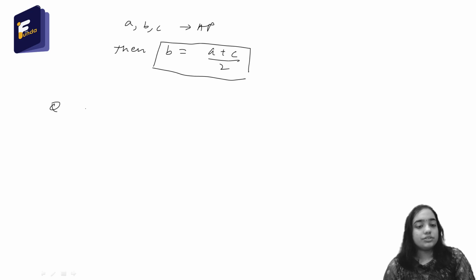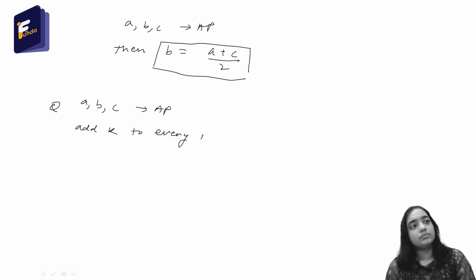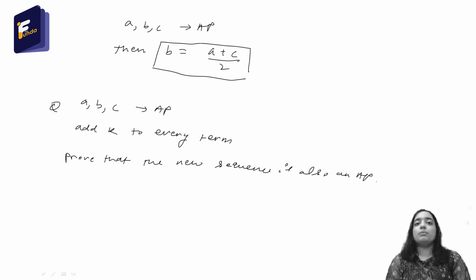So we will solve another question. If a, b, c are in AP, and we add a constant k to every term of this AP, prove that the new sequence is also an AP. You may pause the video and think about the solution to this question.